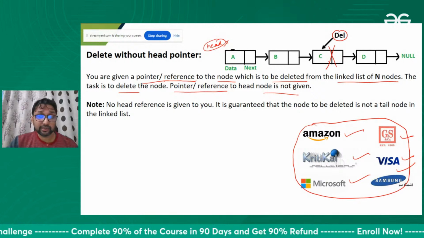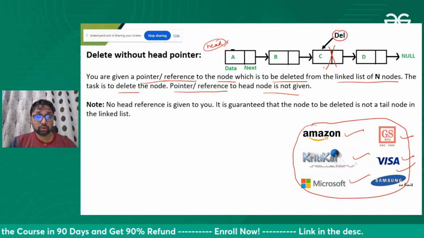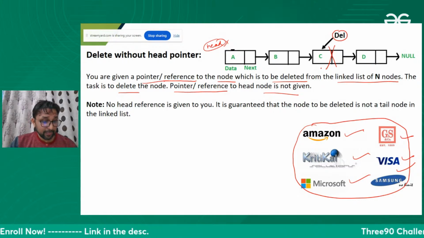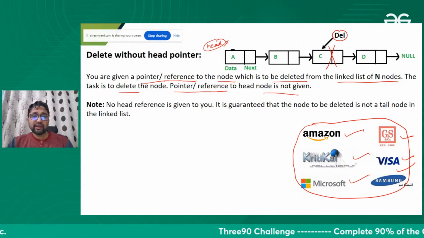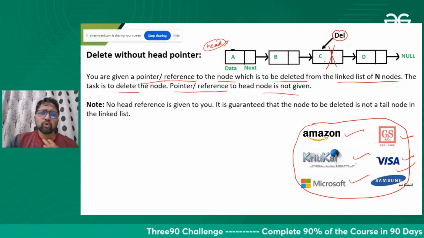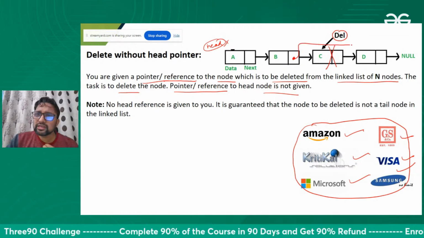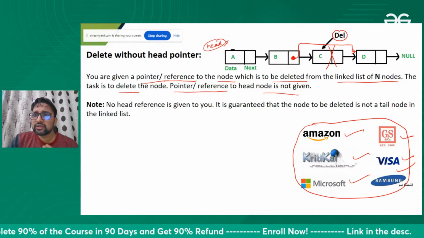Can you tell me the logic? How can you delete this node? If you're writing yes, then yes, we can delete it. We don't have the head pointer. We have only this node. What do we need to do to delete this node? We need to attach this node to this node.